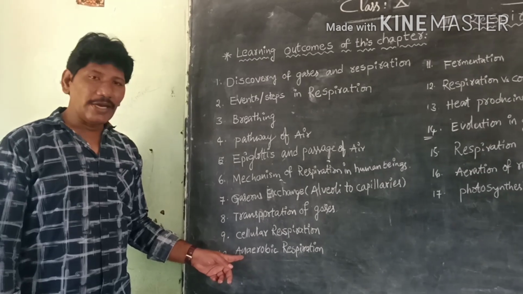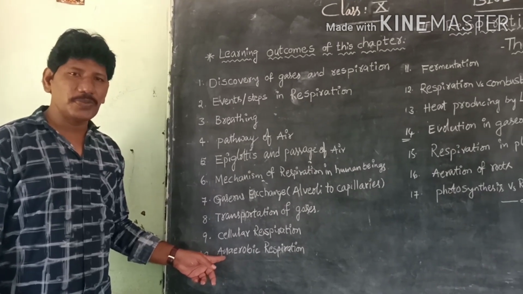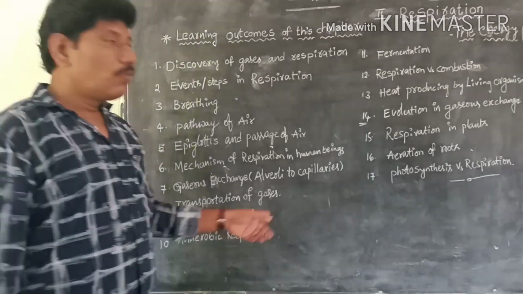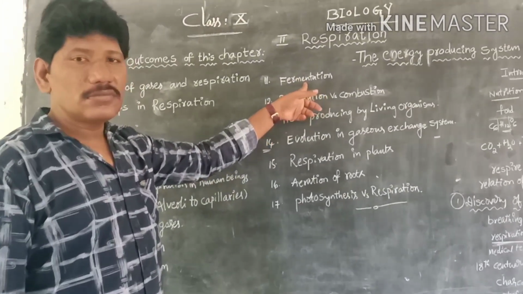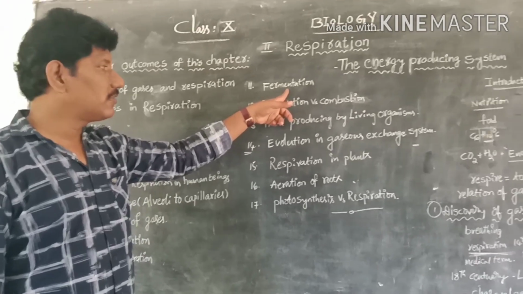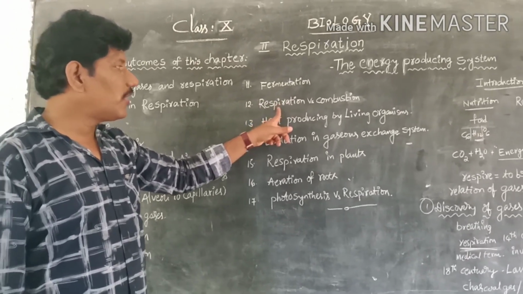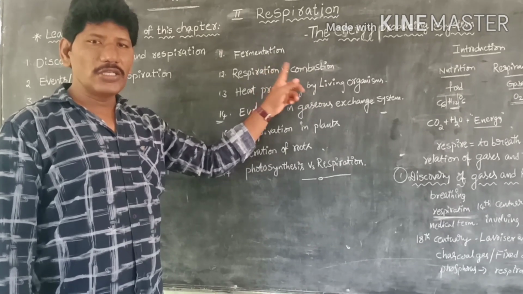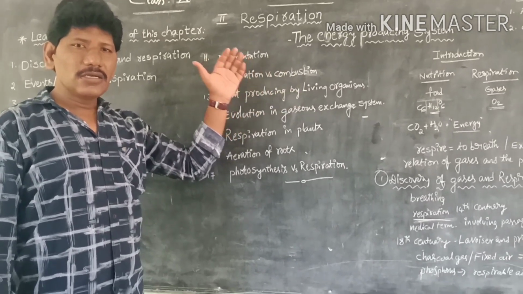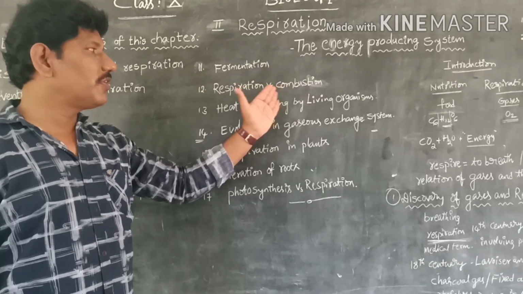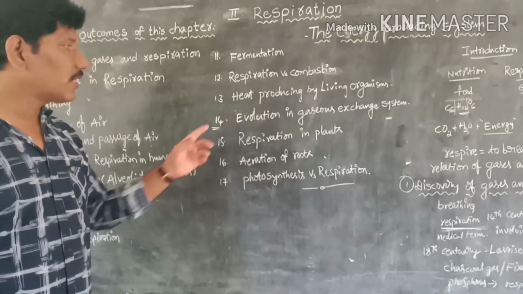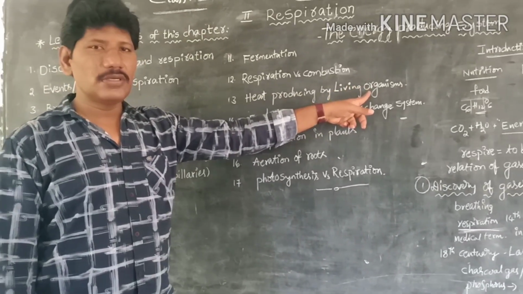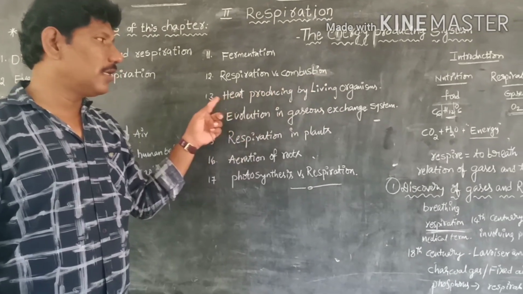Next, anaerobic respiration, the types of respiration apart from aerobic respiration. What do you mean by fermentation? Next, respiration versus combustion. What do you mean by respiration and what do you mean by combustion? What is the comparison and the difference between respiration and combustion? Next, heat produced by living organisms.